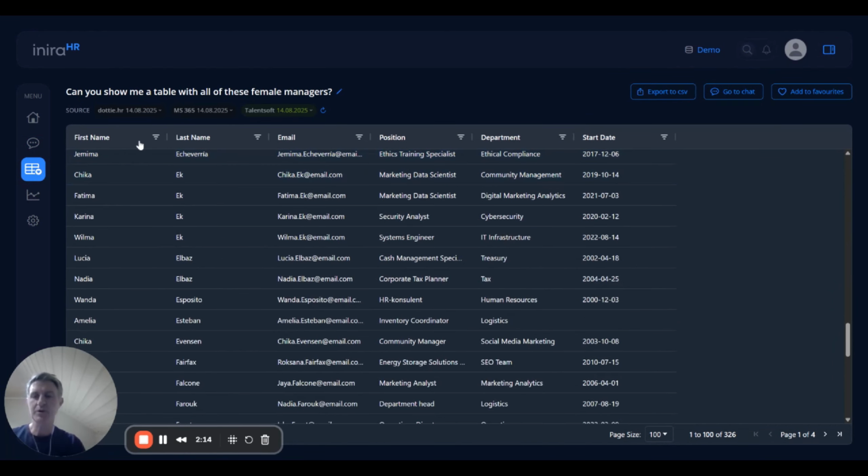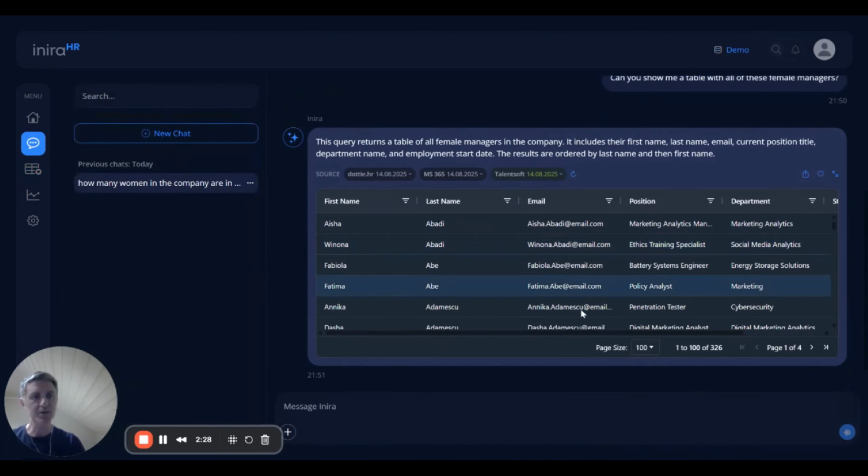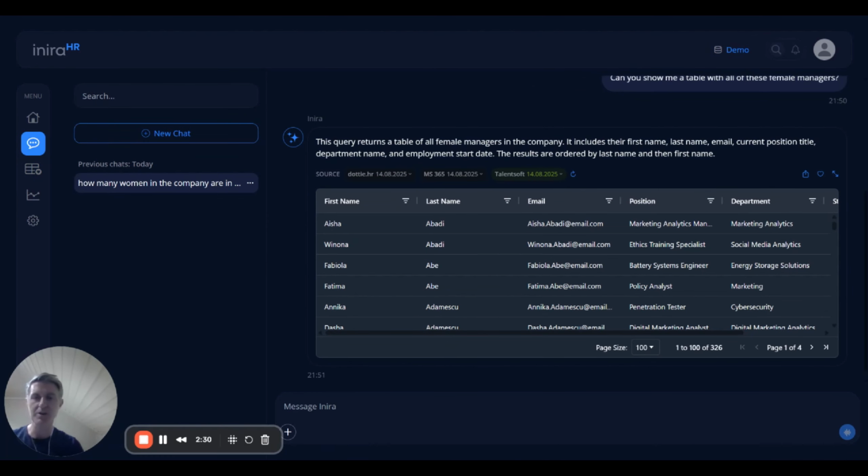Now, you might have noticed that I haven't specified anything about how to find the data, what fields I want to see. You can delegate all of those things to Inira, who will make intelligent choices. You can, of course, override that and be more specific if you need to. I'm going to return back to my chat, and returning to the original question we got from management was the comparison between genders. So now I need to bring men into this mix.